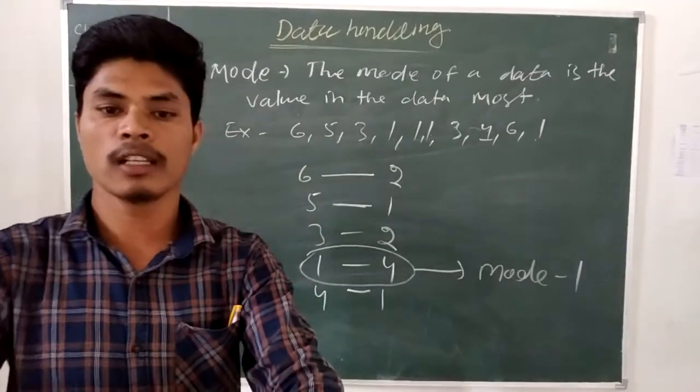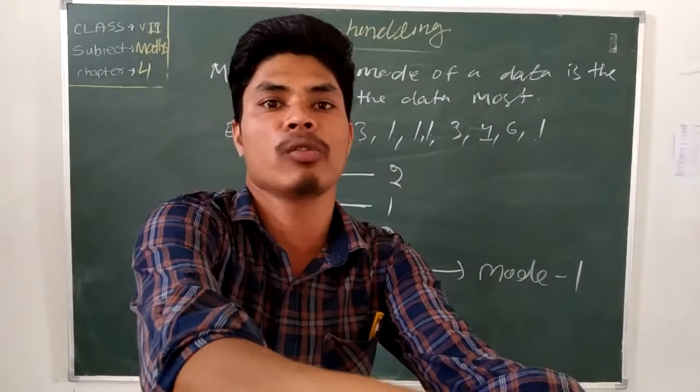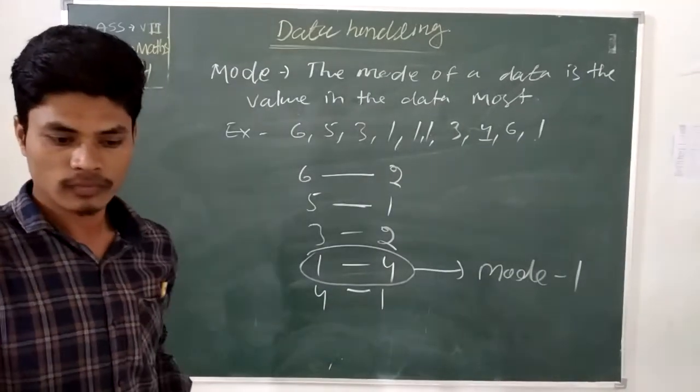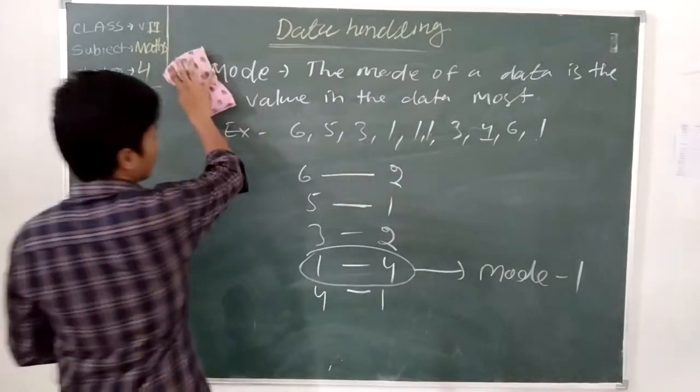Now we know about the bar graph and double bar graph. See the board clearly. Already you know about the bar graph from different classes. Now you will learn about the bar graph and double bar graph.